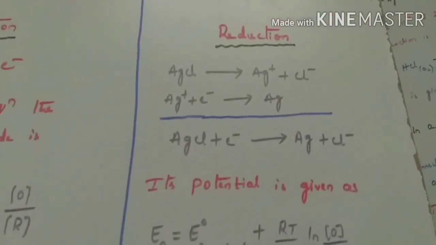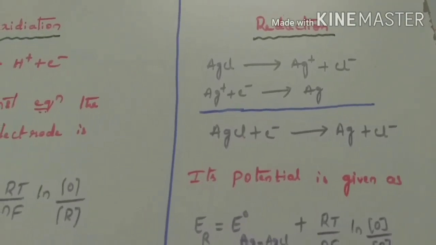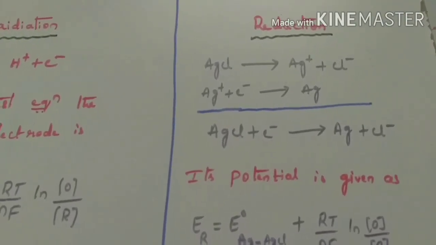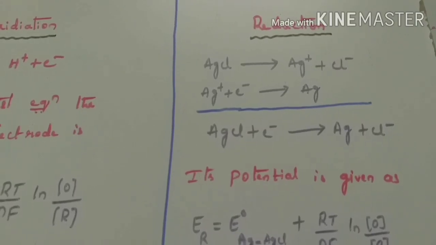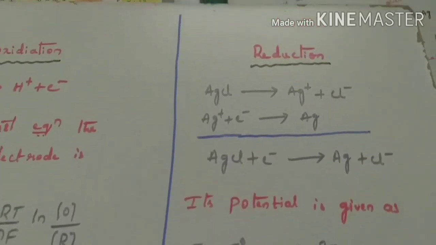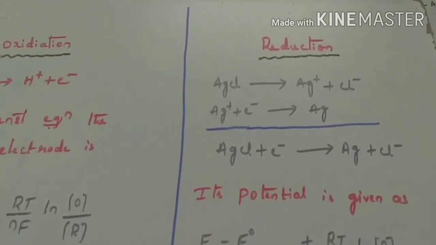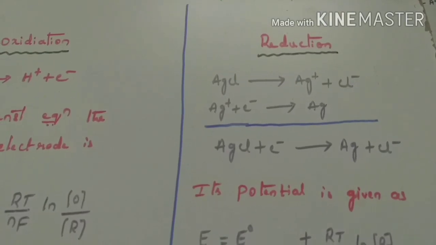Then let us consider the reduction where the reaction takes place, that is, AgCl gives rise to Ag plus and Cl minus, then Ag plus plus e minus gives rise to Ag. Then the total reaction becomes AgCl plus e minus gives rise to Ag plus Cl minus.